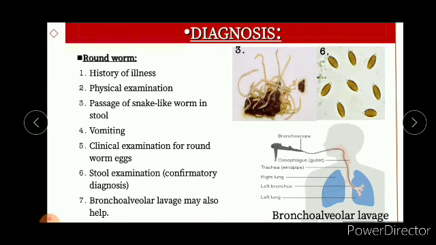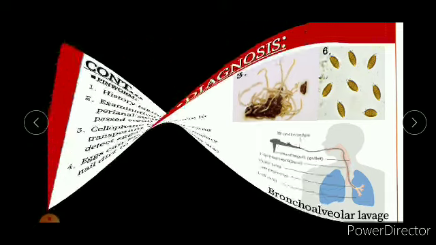And then bronchoalveolar lavage may also help. And this is the picture of the bronchoalveolar lavage. In this case, a tube is inserted in the alveolar region in order to free that passage from larval and adult infestation.